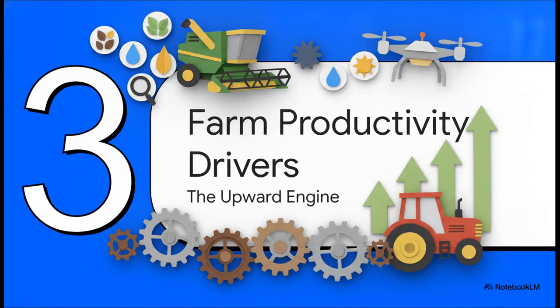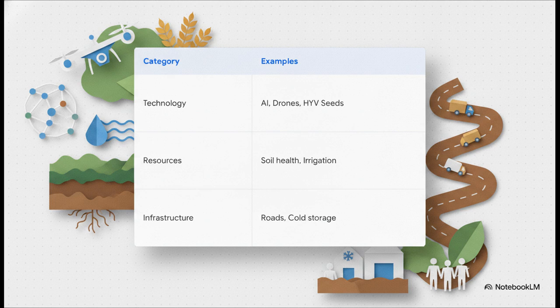Okay, let's head into Section 3, what drives farm productivity? Now that we know how to measure it, what's actually in humanity's toolkit to boost these numbers? It's a huge mix of drivers that collectively help us cheat starvation. We've got technology and innovation, everything from high-yielding seeds born from the Green Revolution to AI crop monitoring and drones. Then we have natural resources, where maintaining healthy, organic soil and using precision irrigation are absolutely paramount. And crucially, actually, this might be the most important part, we have infrastructure and research. Think about it.